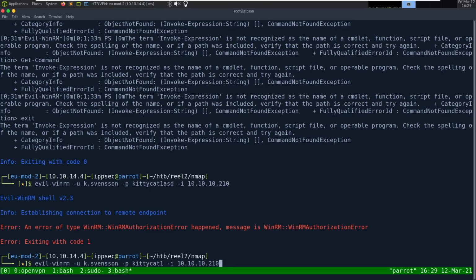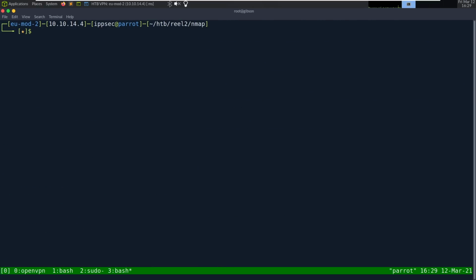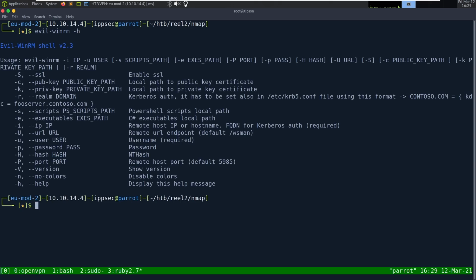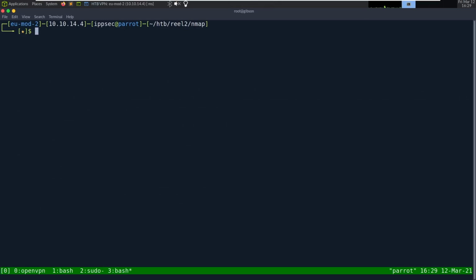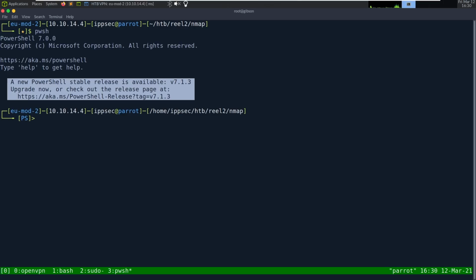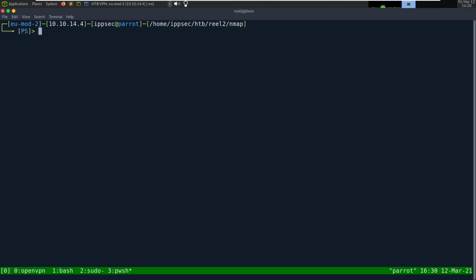So we know we have a valid account, but we just don't have a way to really use it with this. So what we're going to do is some PowerShell on Linux, because now we can get a remote session without depending on Invoke-Expression from evil-winrm. We could look at it to see if it has a flag to not do Invoke-Expression, like a basic winrm, but I don't see it. So what we want to do is pwsh to enter PowerShell on Linux. If I have too many problems, I may want to try upgrading, but that can take some time, so I don't feel like doing it. I also want to get out of my nmap directory.